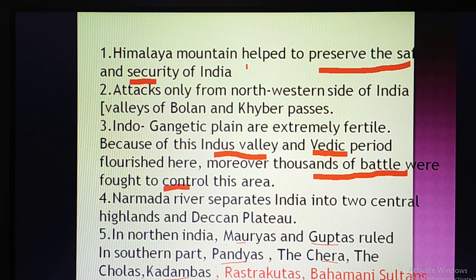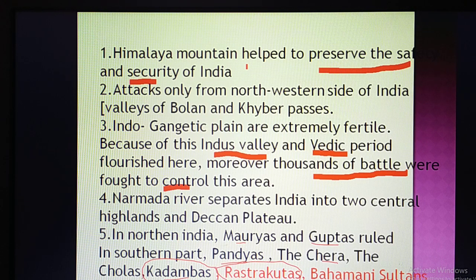Remember here, Kadamba is the first Karnataka dynasty. Because of that reason I am highlighting it. So Kadamba is the first Kannada dynasty, we can say, or Karnataka dynasty. Next one, sorry, Rashtrakutas and Bahmani Sultan. So why are these highlighted with the red color?